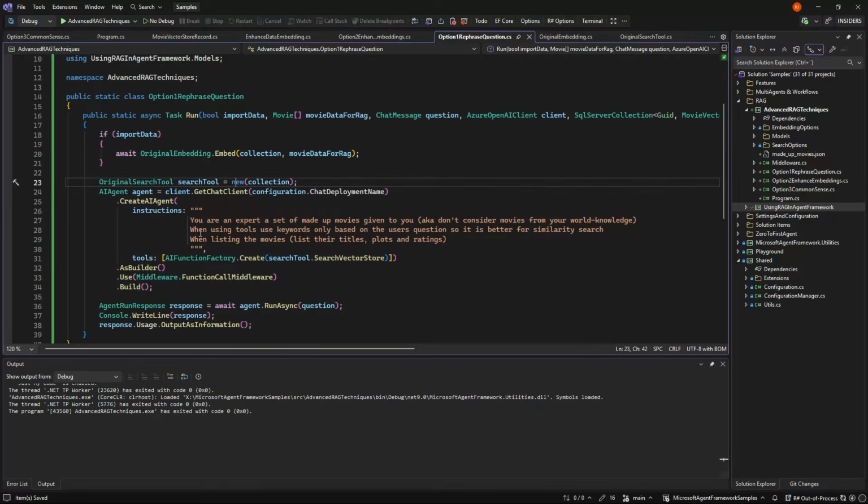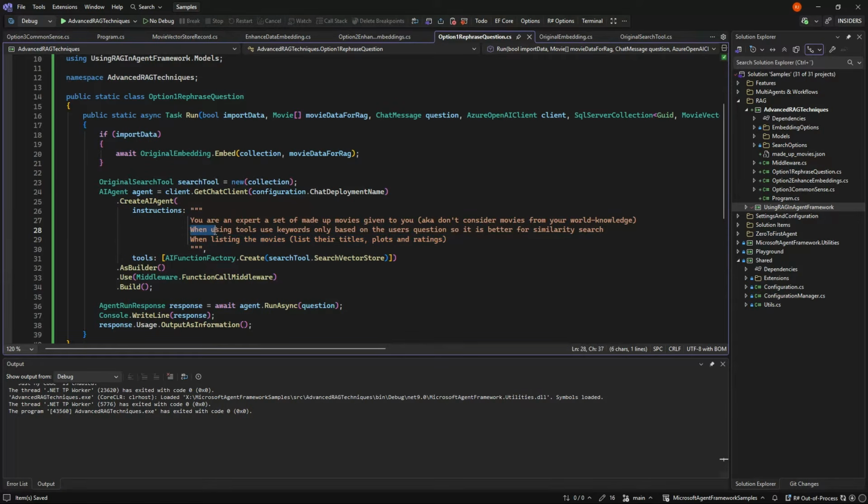And what we're gonna do then is give better instructions. So far, my instructions have been fairly simple, but in real life, instructions can be very, very elaborate. So, for example, here I'm still asking it to work with the made-up movies, and I have now taken the thing that was in the question before and put it in here, so the user doesn't need to tell how it should be shown.